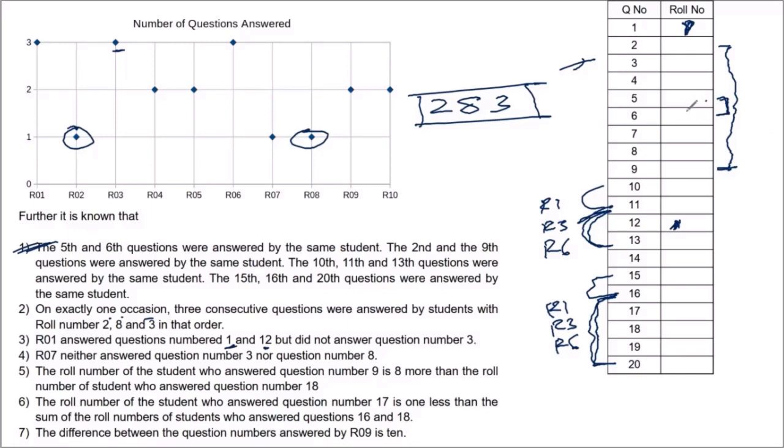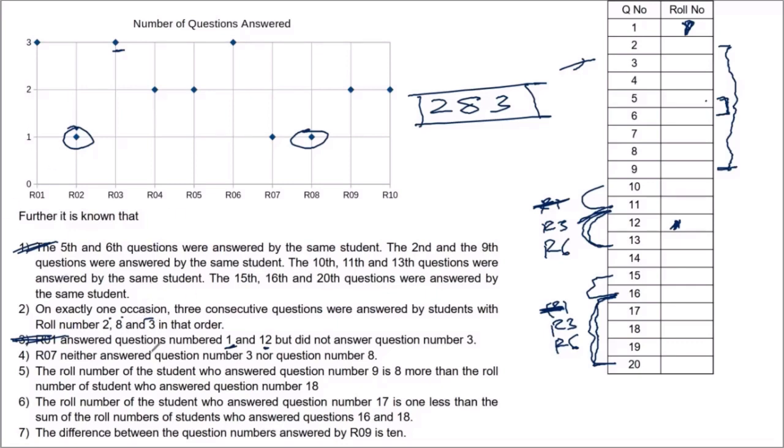Roll number 1 also cannot attempt 5 or 6. Why? Because then he'll be attempting a total of 4 questions. Right? That is not possible because nobody attempts 4 questions. We also know that roll number 1 cannot be the one who attempts 10, 11 and 13 because he already has 2 attempts. Right? Similarly, cannot attempt 15, 16, 20 also. So we know 10, 11, 13 and 15, 16, 20 are R3 and R6. They are R3 and R6. Okay, so that's a nice start.